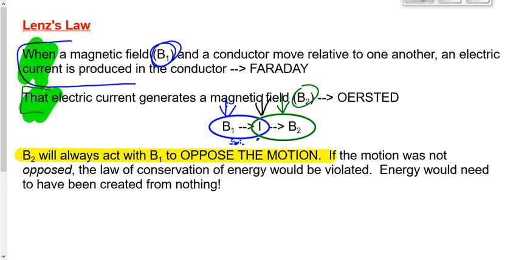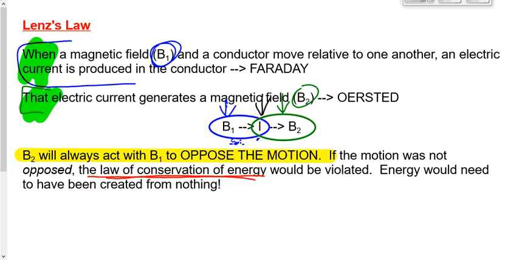There's going to be two magnetic fields, the one we start with and the one that we create, and they will always act together to oppose the motion. Otherwise, it would violate the law of conservation of energy. Think about that. If I dropped a magnet and it sped up at a rate more than 9.81 because its motion wasn't opposed but rather helped, then we'd have more kinetic energy at the bottom than we had potential at the top. We would have created energy from nothing, and that can't happen.